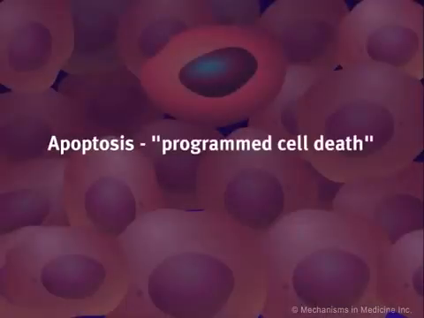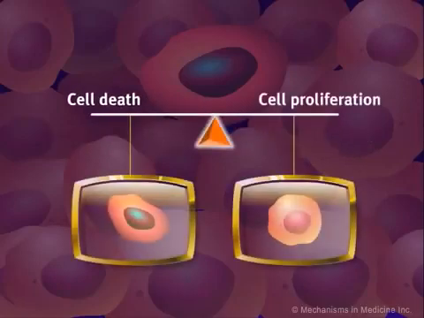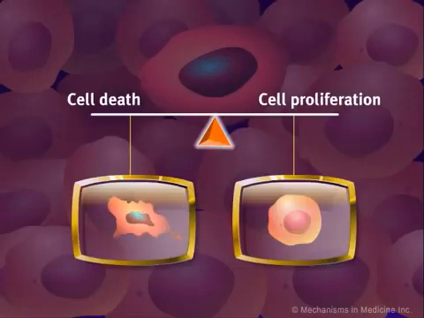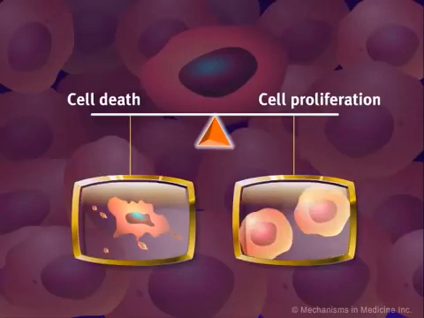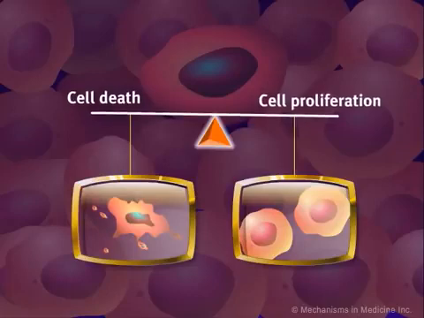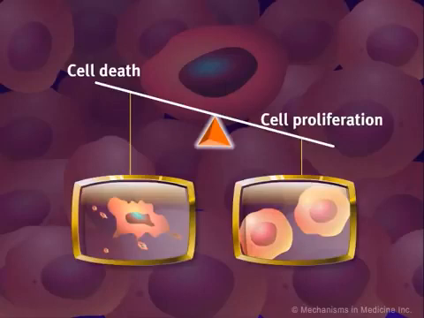Apoptosis, or programmed cell death, is one of the mechanisms by which organisms limit the growth and replication of cells. If apoptosis did not occur, there would be no way to control cell growth and tissue homeostasis would be lost. In fact, this is one of the key mechanisms behind cancer. The genetic alterations in the cancer cell not only lead to increased cellular proliferation and growth, they also lead to loss of apoptosis. Along with too much cell growth, there is too little cell death in malignant tissue.